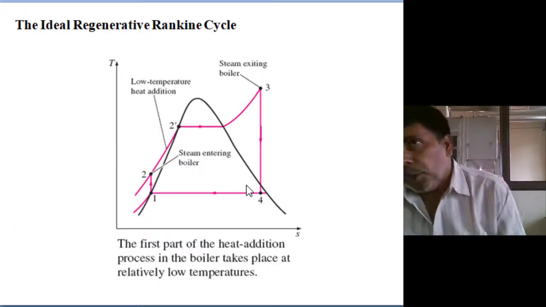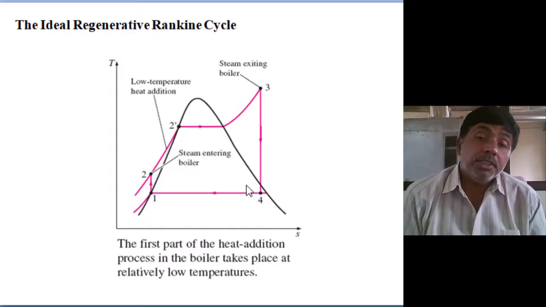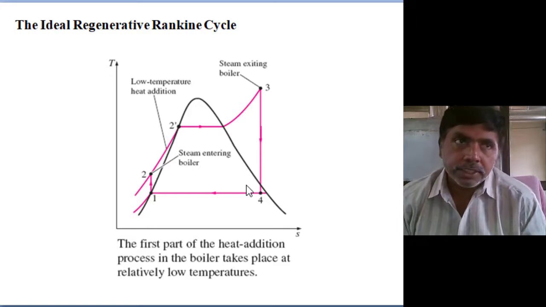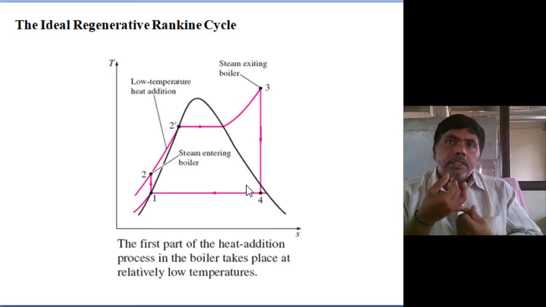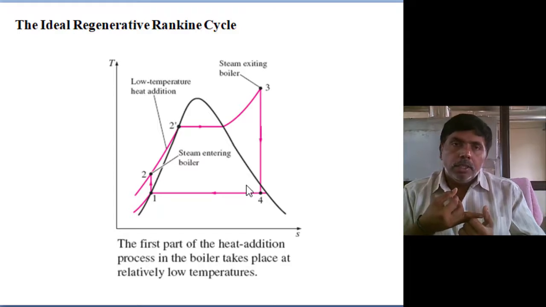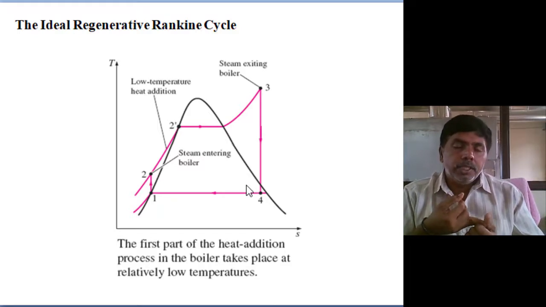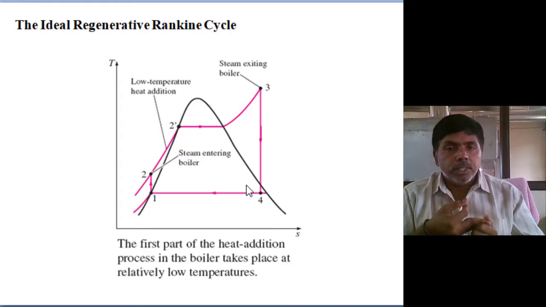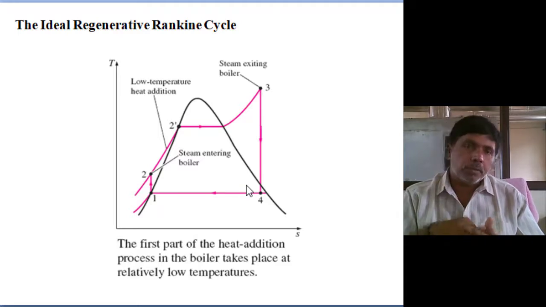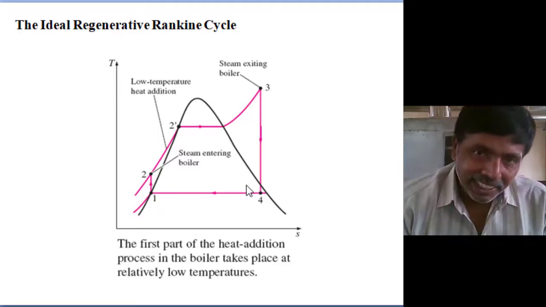Next, one more method for enhancing the efficiency of the Rankine cycle. Up to now we discussed 3 methods: reduction of the condenser pressure, rise of the boiler exit steam temperature by superheating the exit steam, and third, raising the boiler pressure. To take advantage of raising the boiler pressure, you first need to do reheating, otherwise you will not attain this advantage. So those are the 3 methods. The 4th method is regeneration.